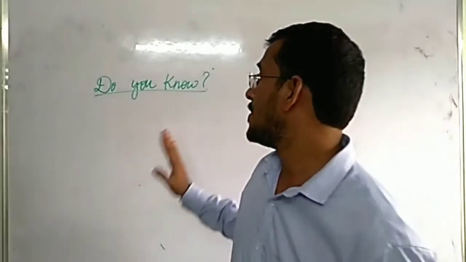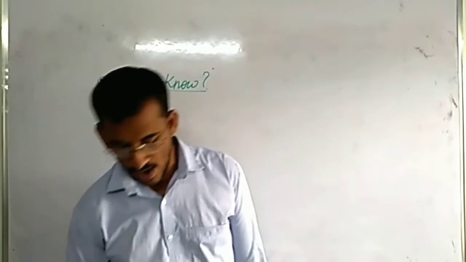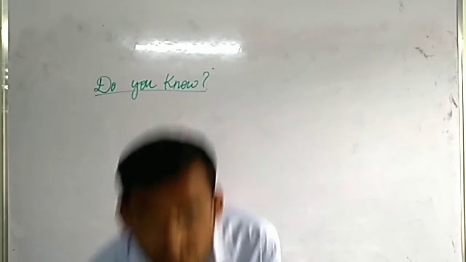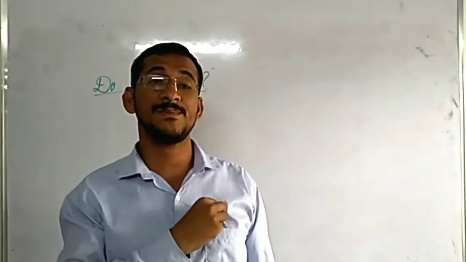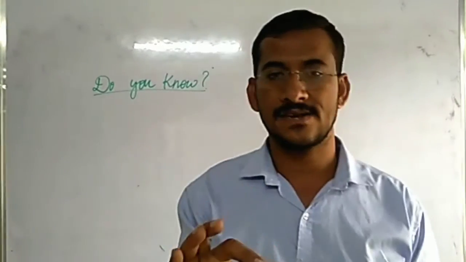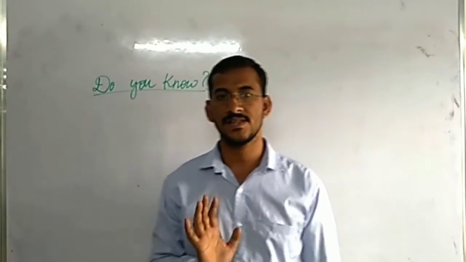Do you know? From our heart to our foot, and from foot to our heart, nearly approximately 2 meters length of blood vessel is present.